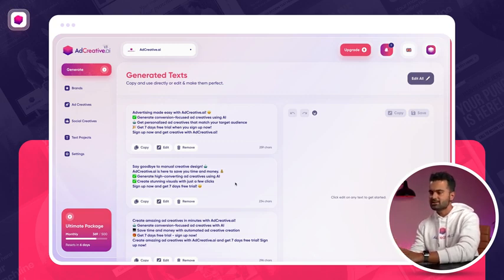So as you can see, listicle: say goodbye to manual creative design. AdCreative.ai is here to save you time and money, generate high converting ad creatives using AI, create stunning visuals with just 5 clicks. Sign up today, sign up now and get 7 days free trial.